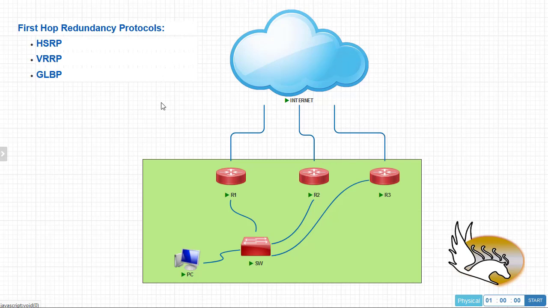In this video, I'm going to talk about three different technologies for first hop redundancy protocol. HSRP and GLBP are Cisco specific. Also VRRP is there, which is super similar to HSRP, and it is a standard version. So if you have Cisco routers, then you can go with HSRP. If you have newer Cisco routers, which have something like IOS, I believe 12.4 and up, you can use GLBP as well. Also, VRRP can be configured on different vendors' routers.